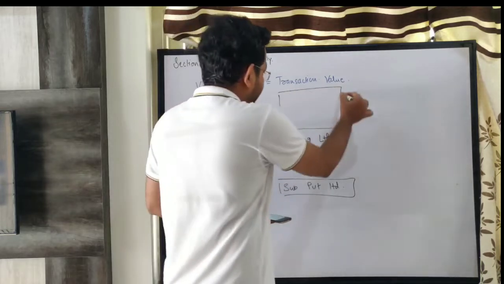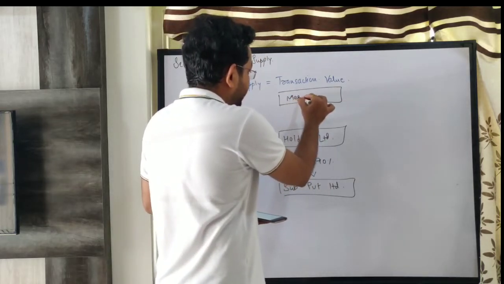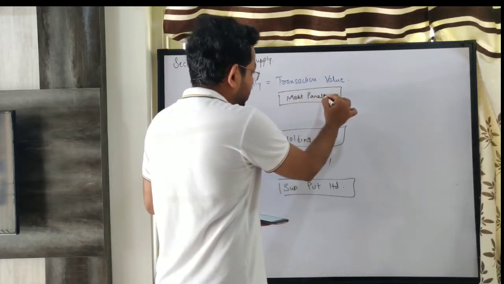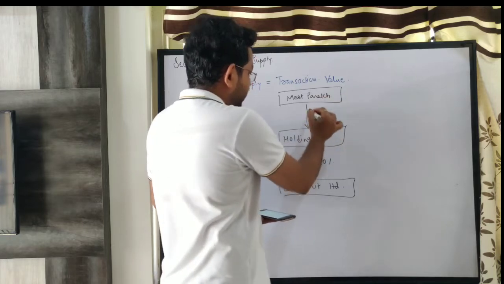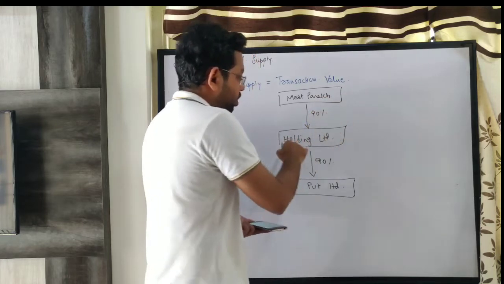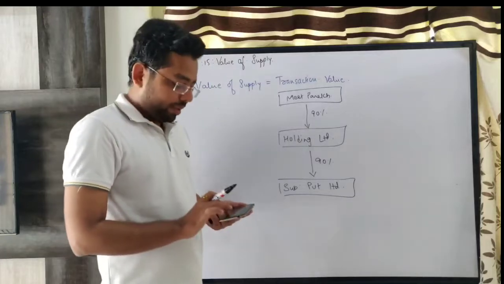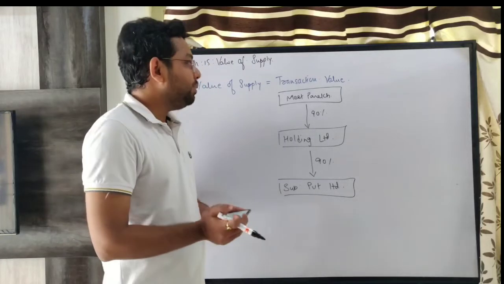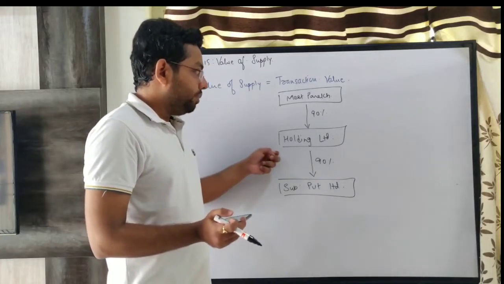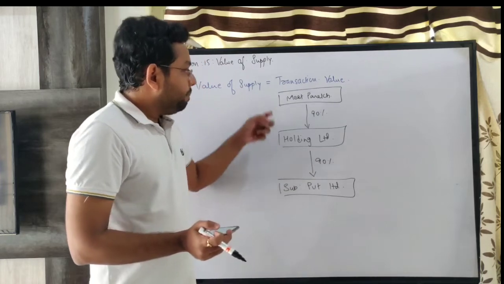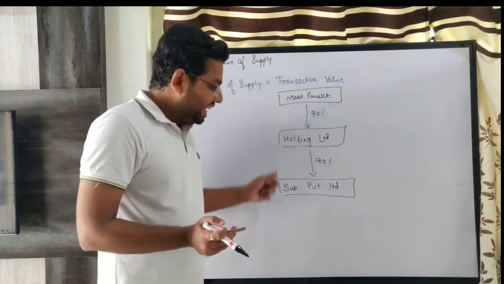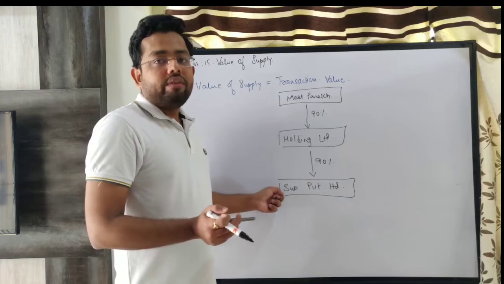Now Meet Parekh, an individual, is holding 90% shares of holding limited. Then Meet Parekh is indirectly controlling subsidiary private limited.